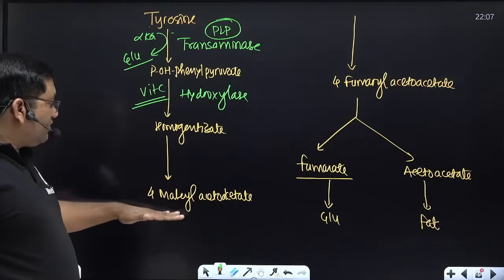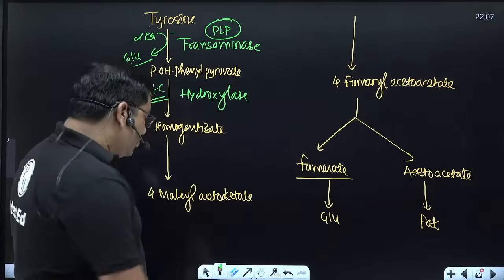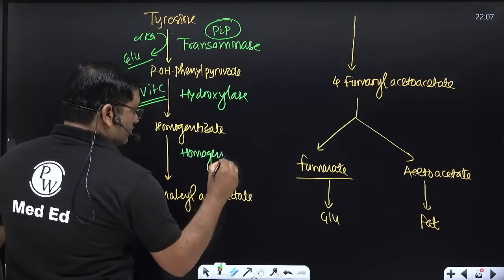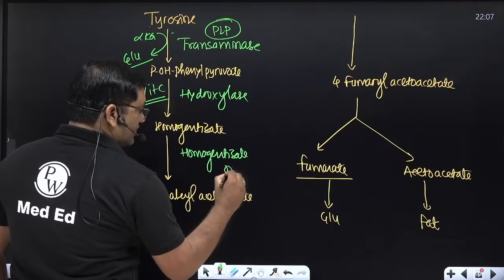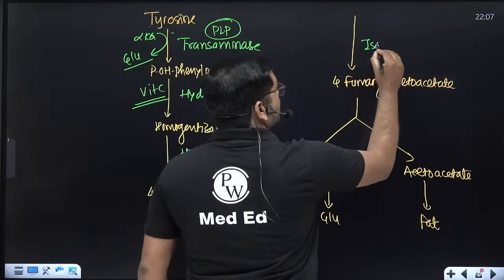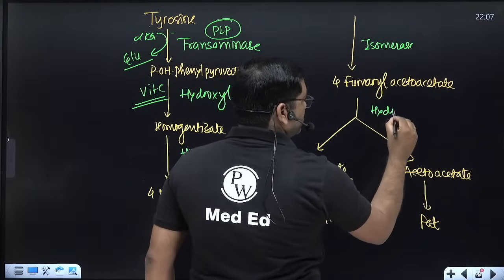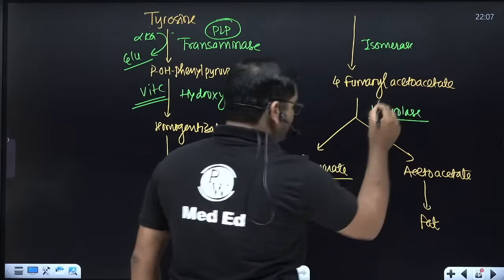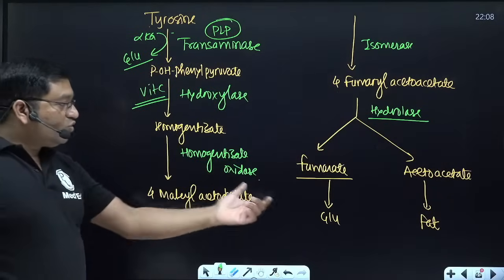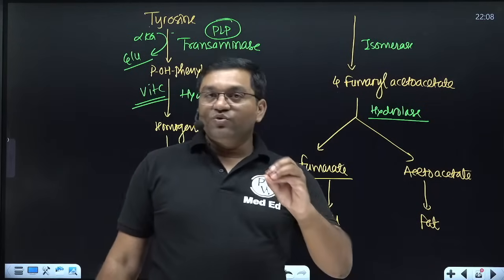Now homogentisate is converted into 4-maleyl acetoacetate by homogentisate oxidase. 4-maleyl acetoacetate is converted into 4-fumaryl acetoacetate by an isomerase, and this is hydrolyzed by fumaryl acetoacetate hydrolase. Hydrolase will split this into fumarate and acetoacetate. So tyrosine and phenylalanine are both glucogenic and ketogenic. The fumarate will give you the glucose and acetoacetate will give you the fat.